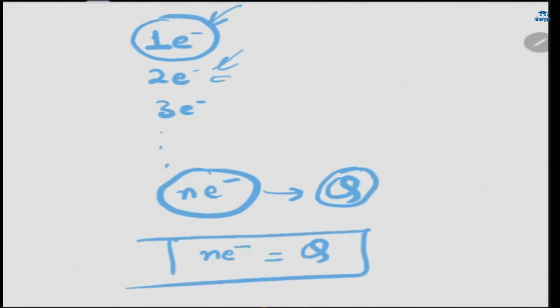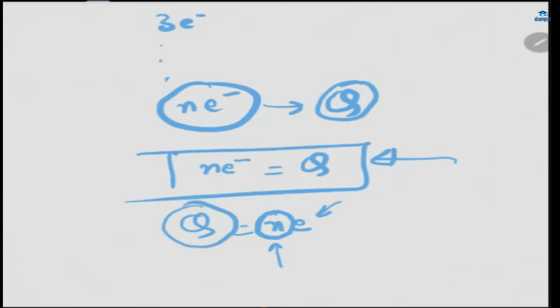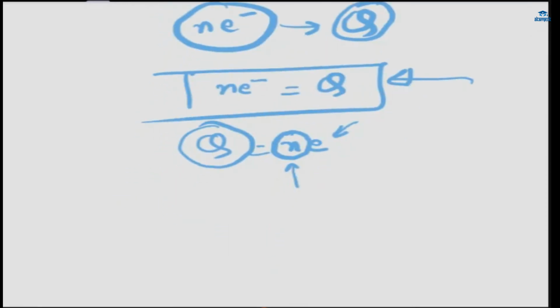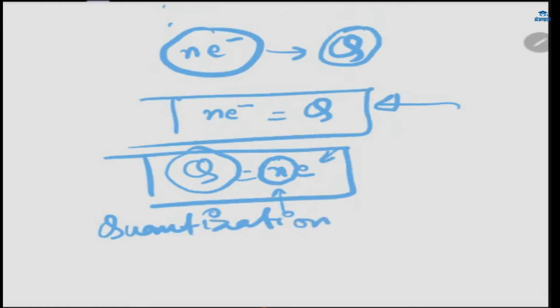This is the packet of charges, which we call Q. So Q is equal to Ne. Whatever the number of electrons will be, we write it here, and the charge of an electron we write here, and then multiply them, and then we get to know how much charge the body contains. Fine. So this is quantization of charge. Quantum means packet of charges.